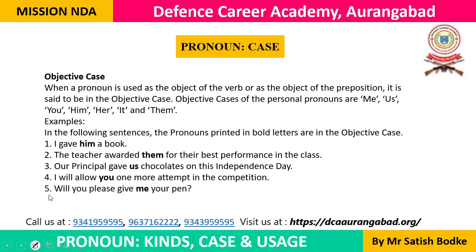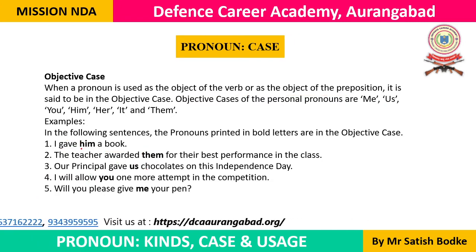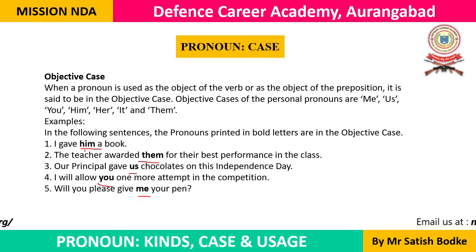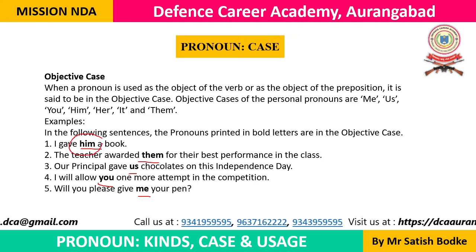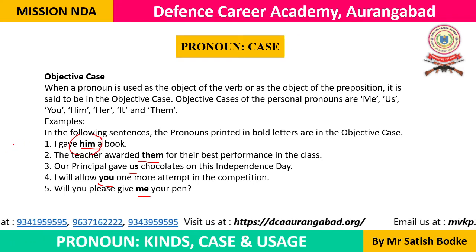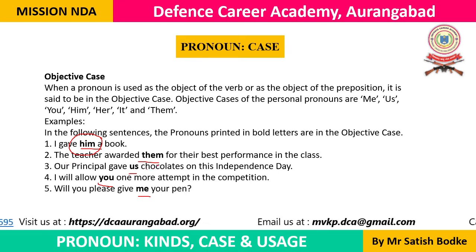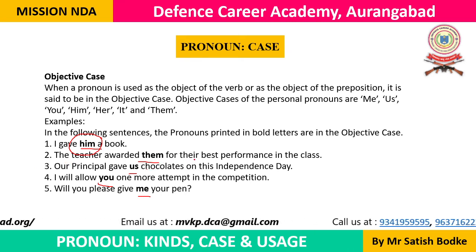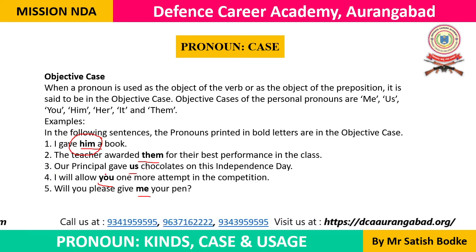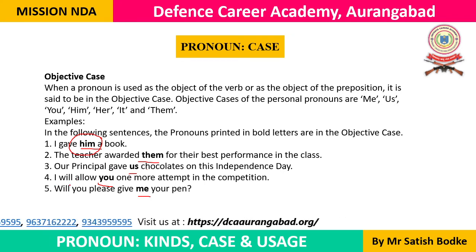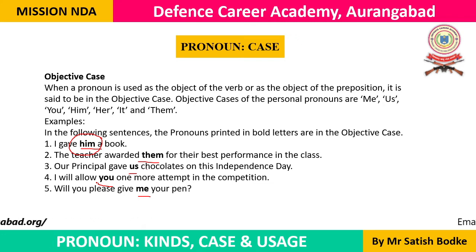Now if you carefully concentrate and look at these examples, you will find that we are using the second form of the pronoun here. We cannot say I gave he a book. We will have to say I gave him a book. The teacher awarded them. In place of this, we cannot say the teacher awarded they. Our principal gave us. We cannot say our principal gave we. So he, they, we, these are nominative case pronouns and they are not used as objects.